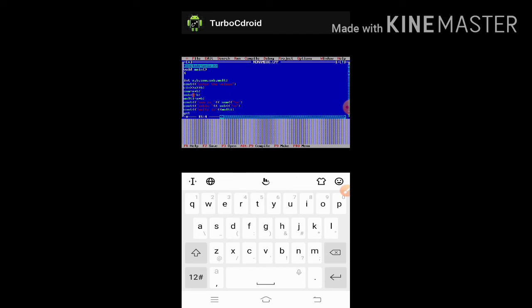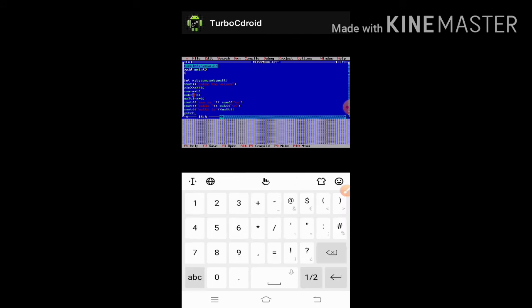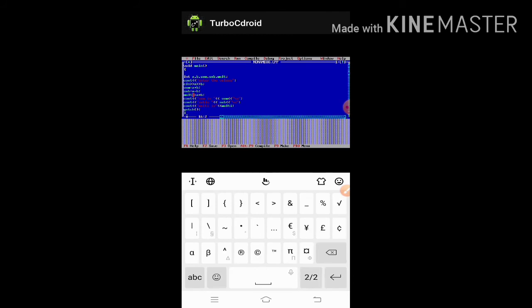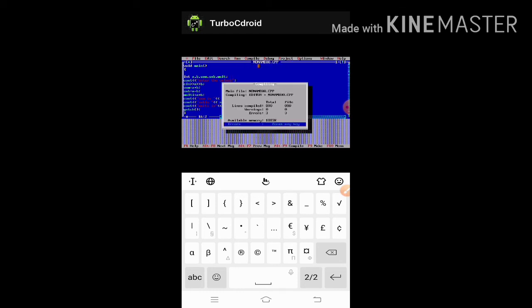After that we have to write getch and semicolon, and then I have to close the angular bracket. Then I am going directly to the run option. See, 3 errors have been declared here.